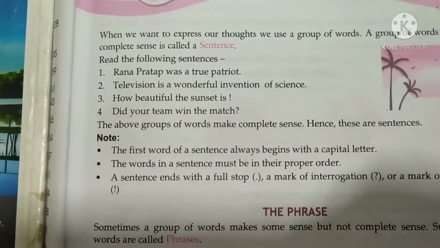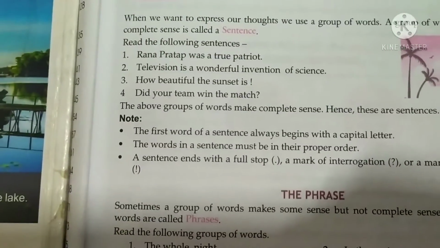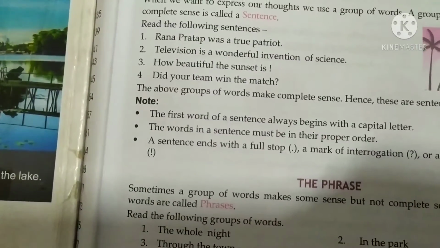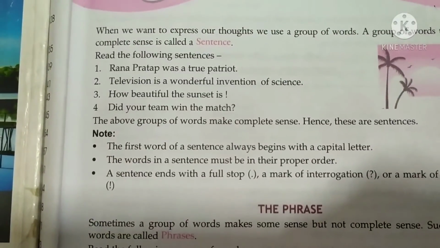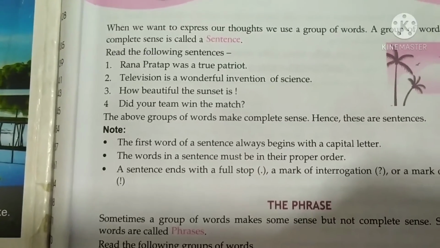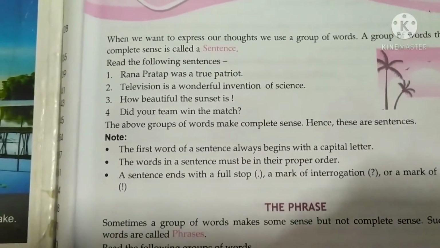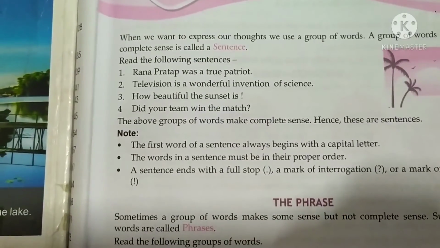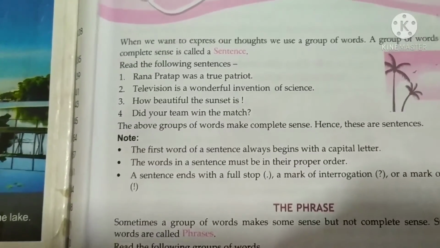So what have we learned? Define a sentence. What is a sentence? A set of words arranged in a predetermined order so that they express a clear thought is called a sentence. Again, if somebody asks you what a sentence is, a set of words arranged in a predetermined order so that they express a clear thought is called a sentence.